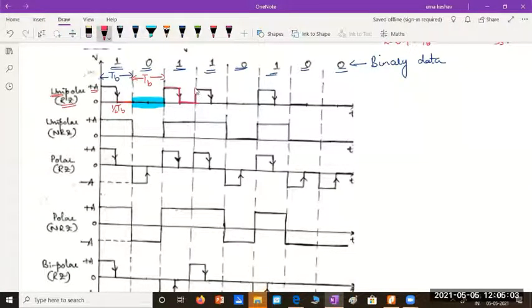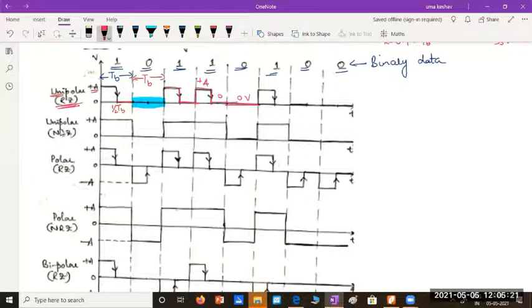Again the next one is plus A for half the bit duration, 0 for the second half. And binary 0 is represented with 0 volts. This is how we represent unipolar RZ.